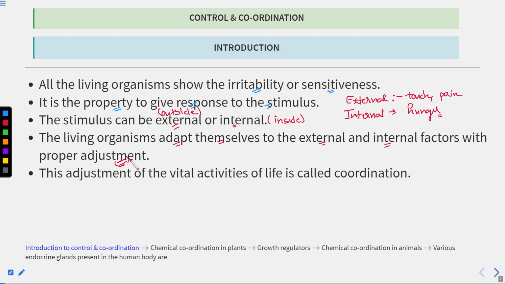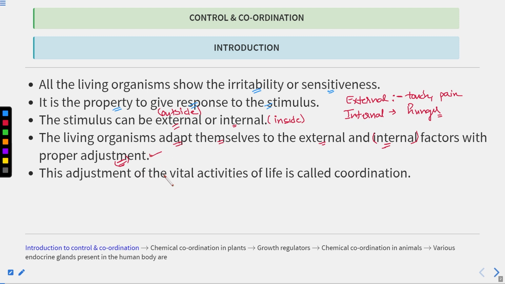All living organisms adapt themselves to the external and internal factors with proper adjustment. If you talk about your surroundings, you are surrounded by a lot of factors. A lot of stimuli are present in the environment, and a lot of stimuli are present in the internal environment also, that is, within the body. So living organisms have to adapt themselves by adjusting everything.